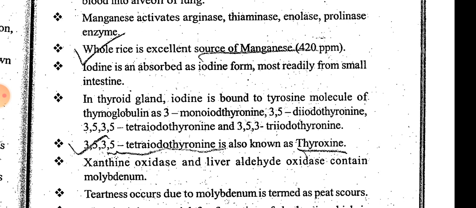It is bound with one iodine, two iodines, three iodines, and four iodines. Means four main types.